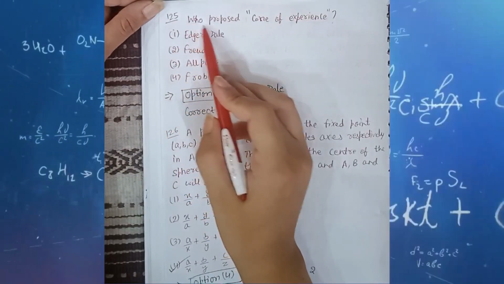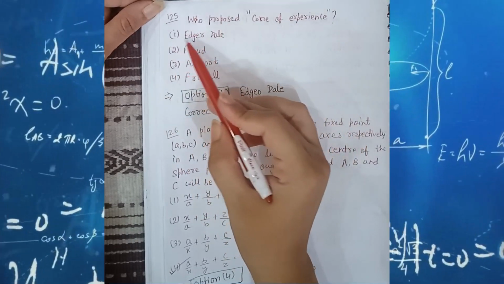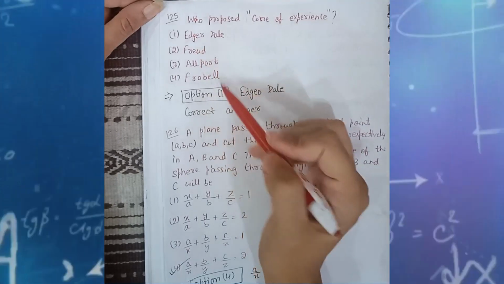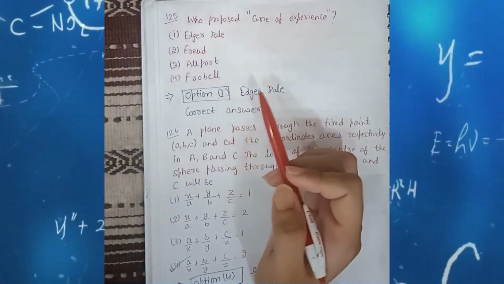125th question. Who proposed the cone of experience? Then the answer will be option number 1, Edgar Dale is the correct answer. So the correct option is option number 1.